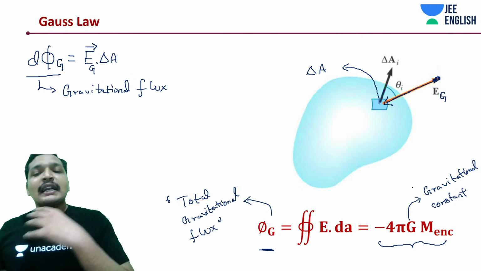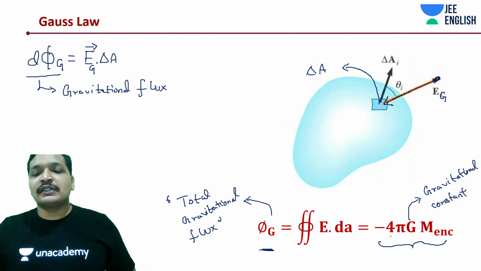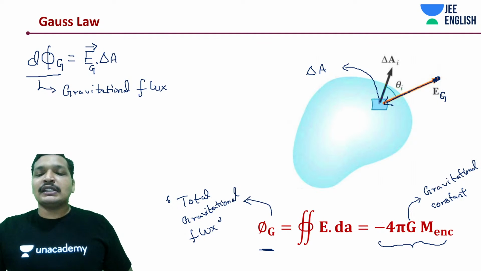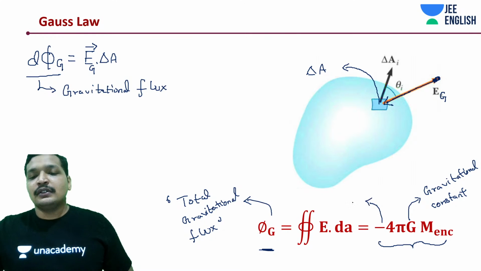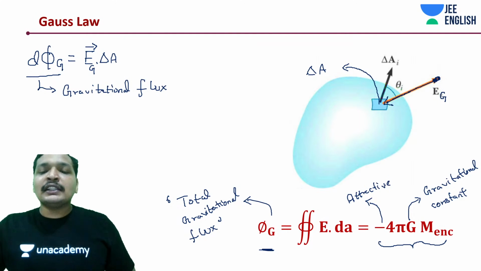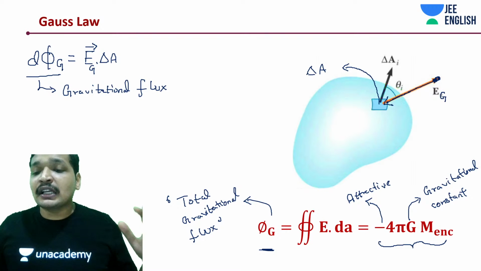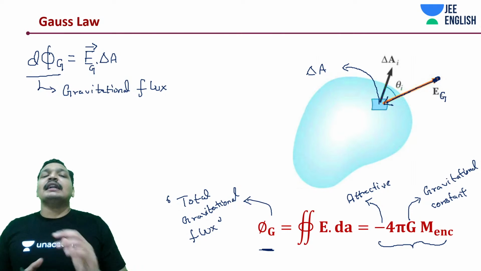So it's always an attractive force, hence we use the negative sign. There's no other reason for this minus. So minus 4 pi G, where G is the gravitational constant, and the mass enclosed within that surface.